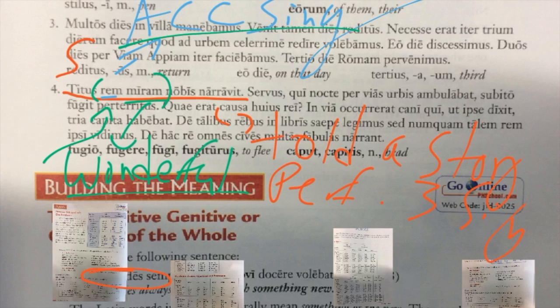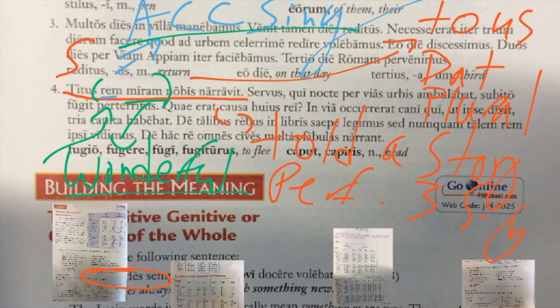And who was he telling this wonderful thing to? Nobis, to us. Nobis is dative and plural. It's a personal pronoun. So Titus told a wonderful thing to us.